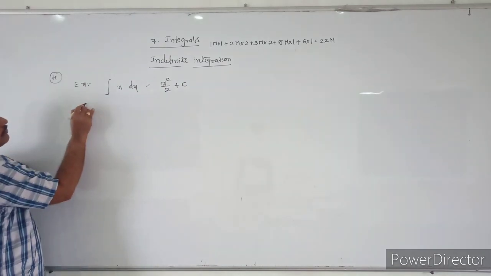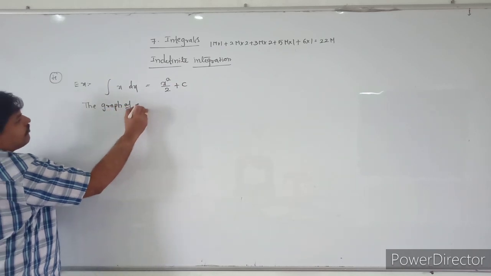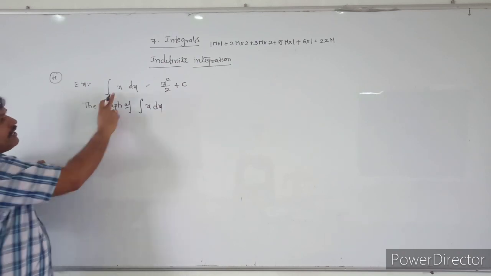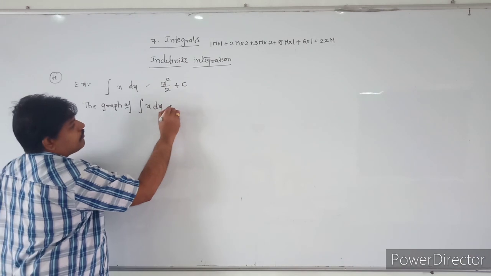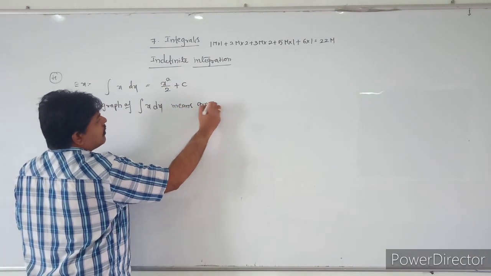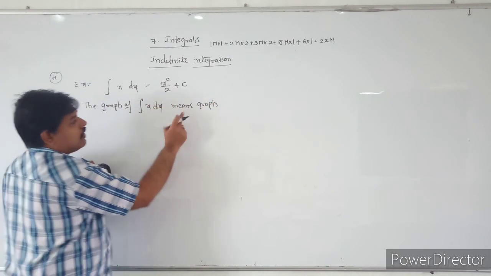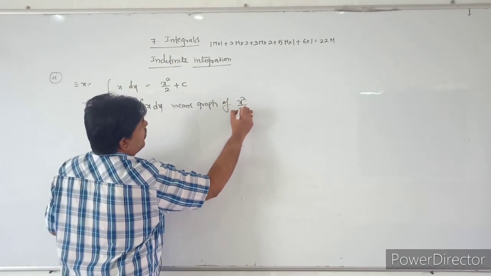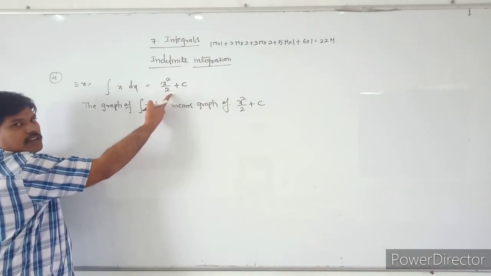I need to draw the graph of the integral of this function. How to calculate that? The graph of this function is nothing but the graph of x square by 2 plus c. Both are the same, yes or no?